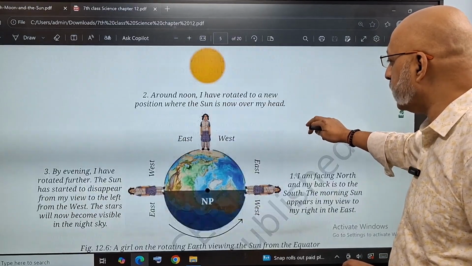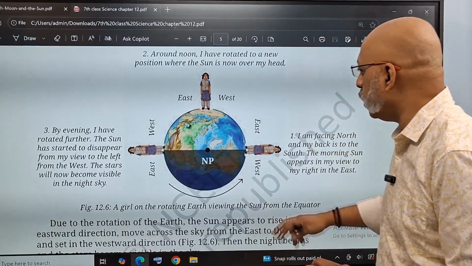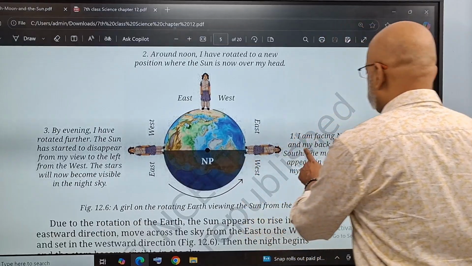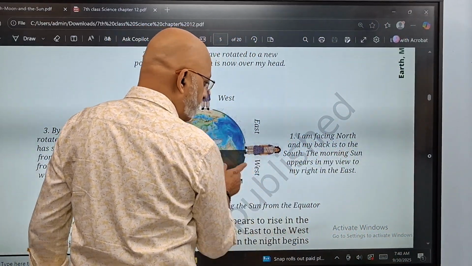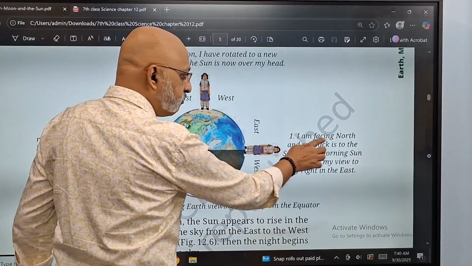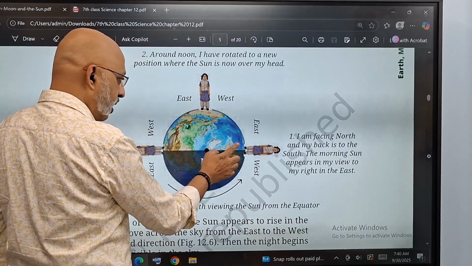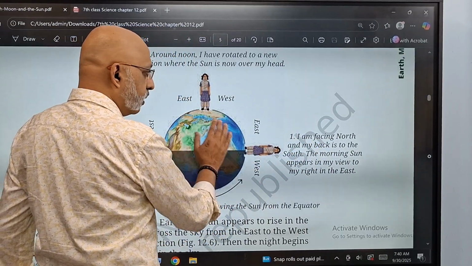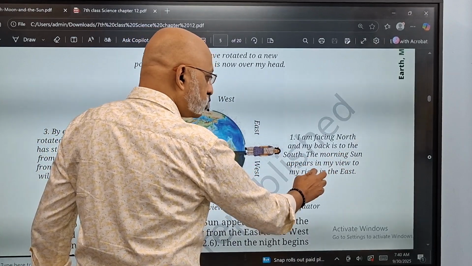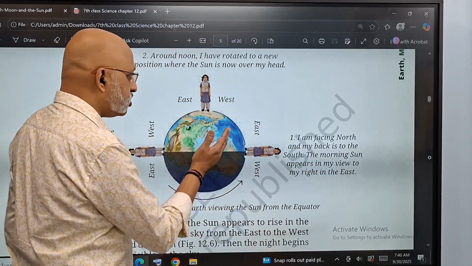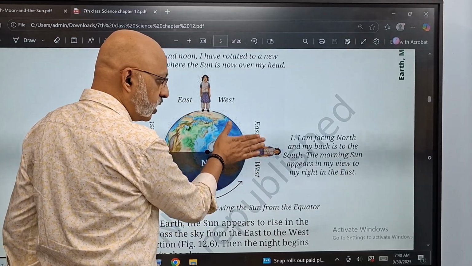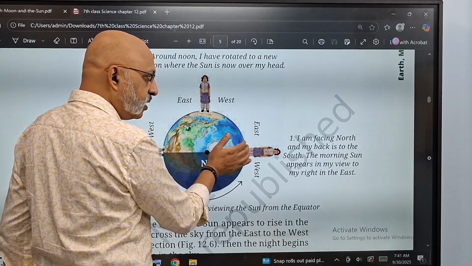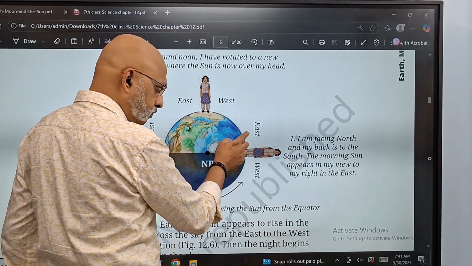If you are here at the equator, let's start from here. I am facing north and my back is to the south. I am facing the northern direction, and the morning sun appears in my view to my right on the east, because this is the eastern direction and I'm standing here. So east, west, and I'm facing the north, right?